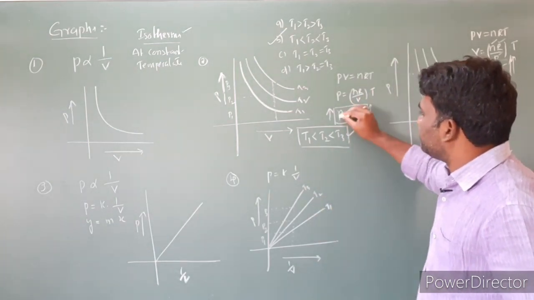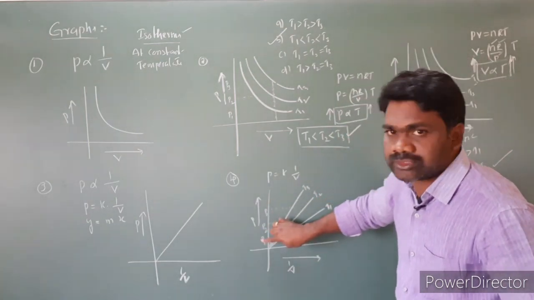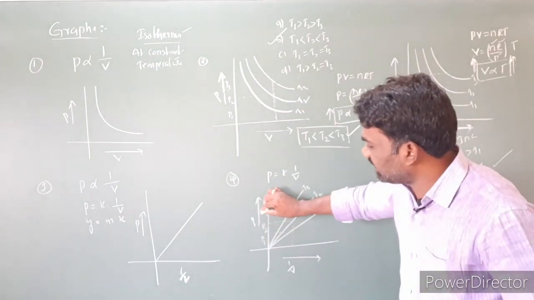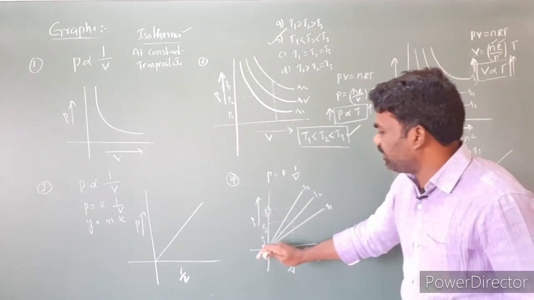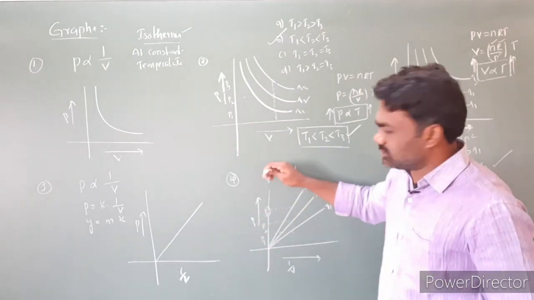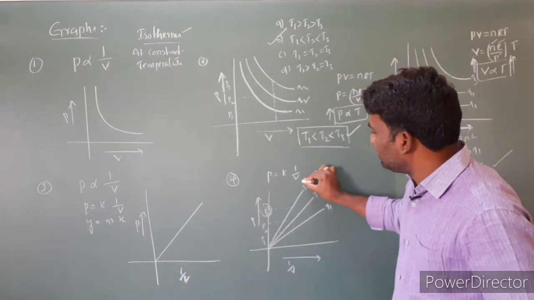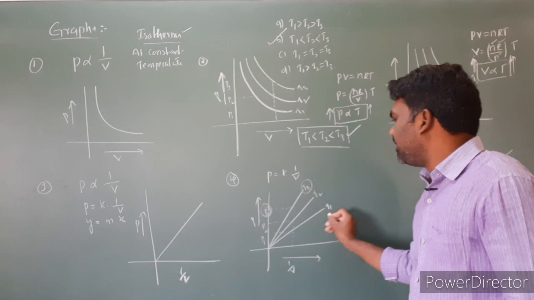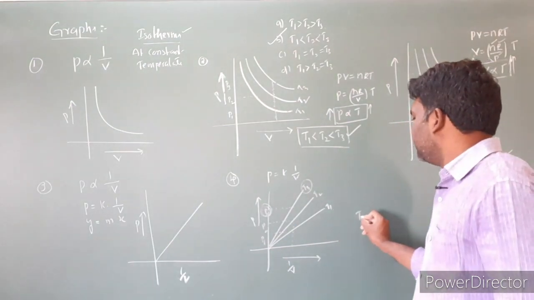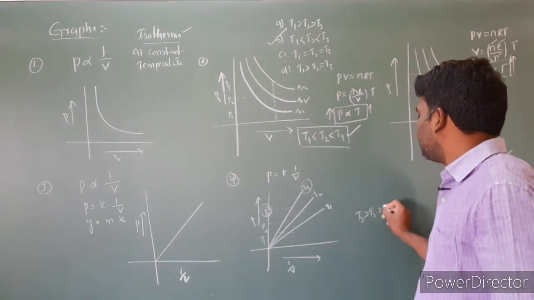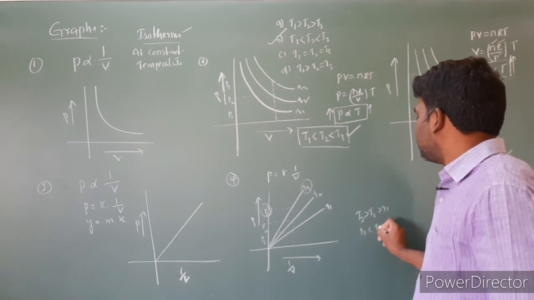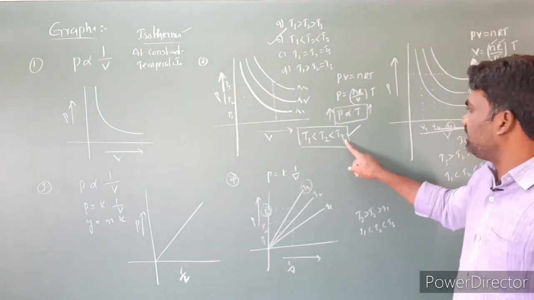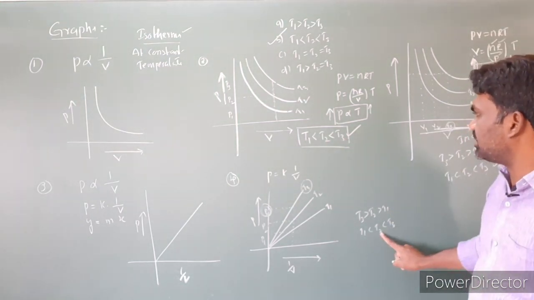So as temperature increases, pressure is increasing. P1 is a smaller pressure compared to P2, and P2 is smaller compared to P3. P3 is the high pressure because pressure is increasing from P1 to P2, P2 to P3. Then T3 is the high temperature, and P1 is a low pressure and T1 is a low temperature. Then the answer is T3 is greater than T2 is greater than T1, nothing but T1 is less than T2 is less than T3. Look at this, the same answer we get.